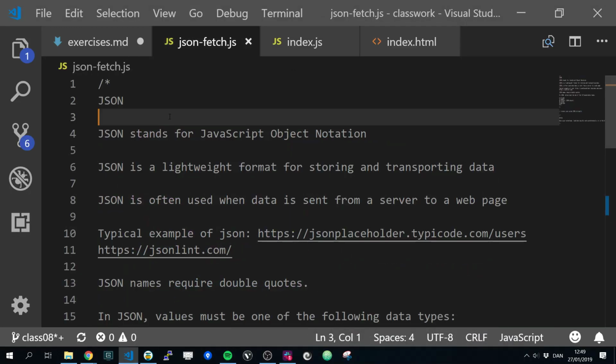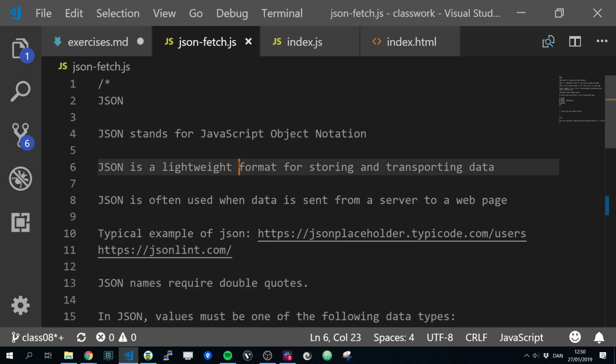Today we are going to be talking about JSON and APIs and fetch. So let's start with JSON. What is JSON? JSON is a lightweight format for storing and transporting data.